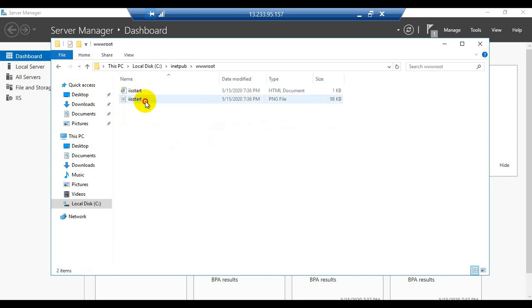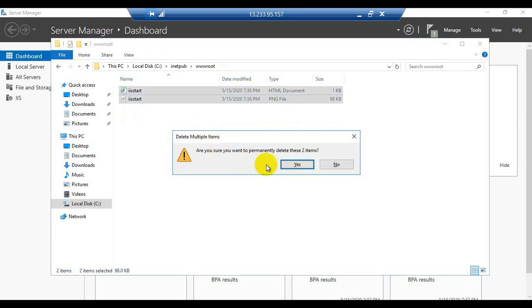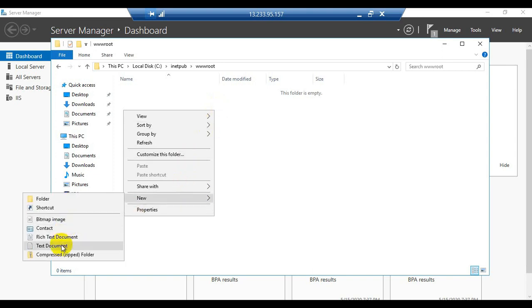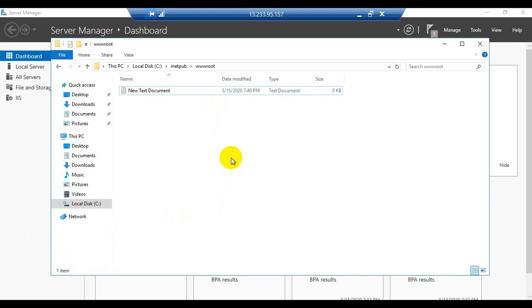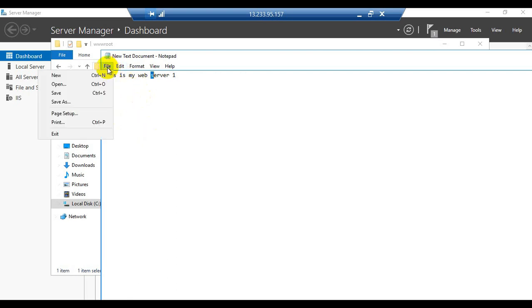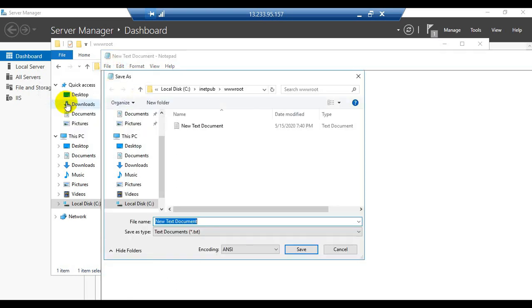Double click on it. So here we have some unnecessary files. Select all the files and delete them permanently. So here is the location where we will place our new website. So right click on it, click on new, click on text document. So double click on the notepad. So here we will type, this is my web server 1.